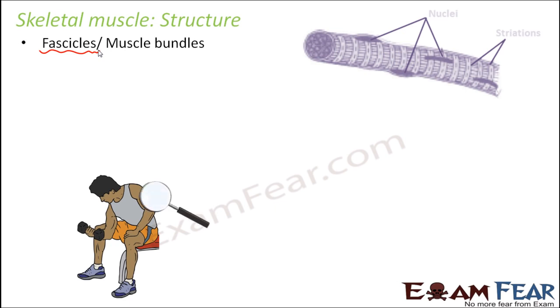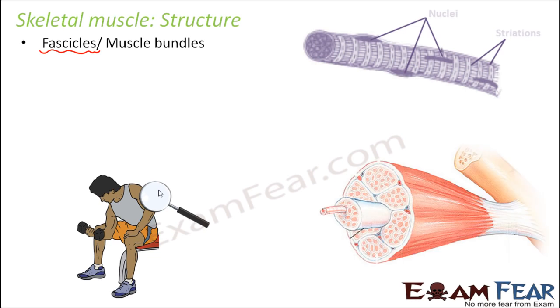So what are these muscle bundles? Let us think of a scenario. Let us suppose this person is doing exercise. What is he doing? He is just moving his hand up and down, holding this dumbbell. If we try to observe what is there inside his arm, we see that there are muscles present. This is how muscles look like, and these muscles in turn are connected to the bones. When these muscles contract, they make the bones move, and that is how movement occurs.